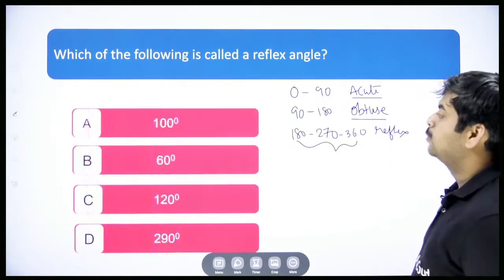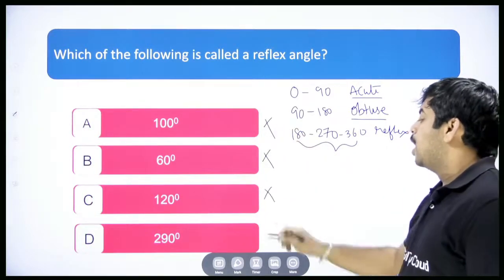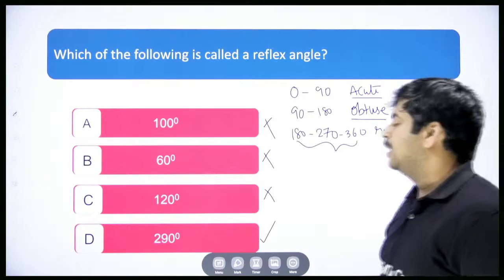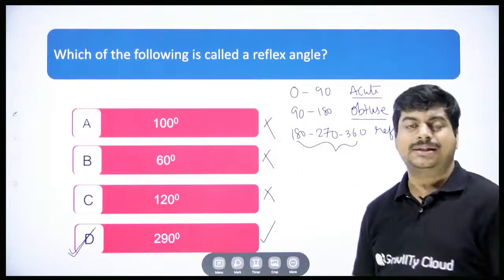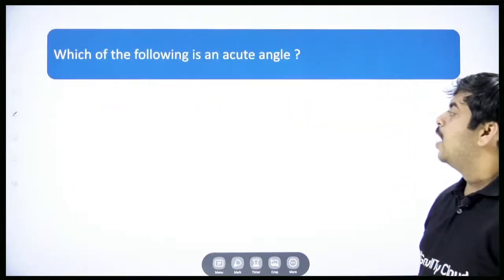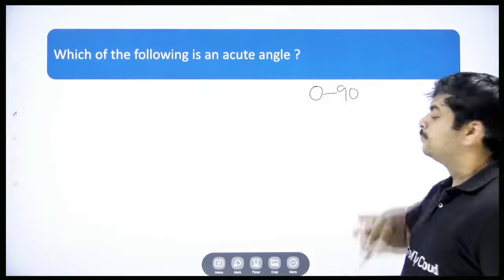Right? So what are the options? 100 degrees, no, obtuse. 60, no, acute. 120, no, obtuse again. 290, which is greater than 180. So we can say that this angle is correct. This option is correct. Option D is the correct answer. Okay. So the next question, which of the following is an acute angle? You know, the acute angle is in between 0 to 90.